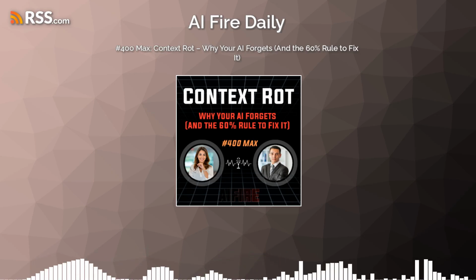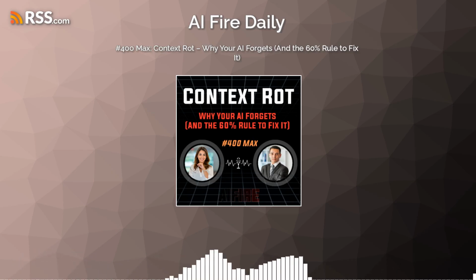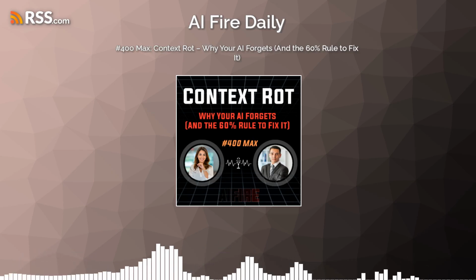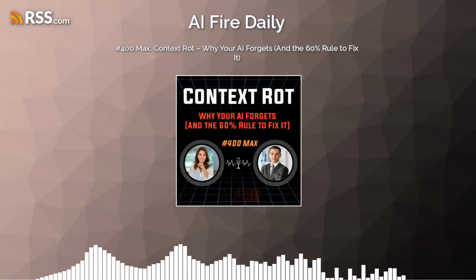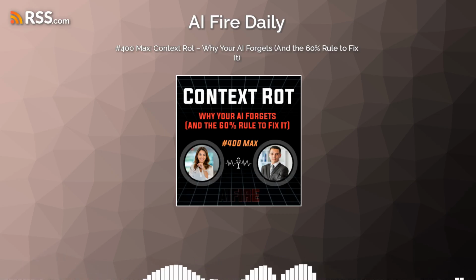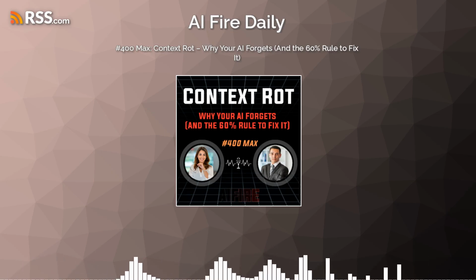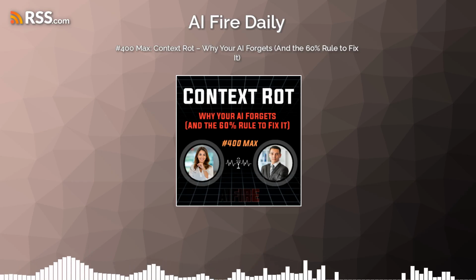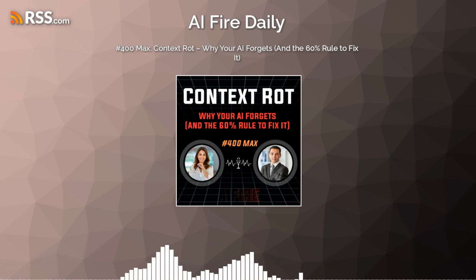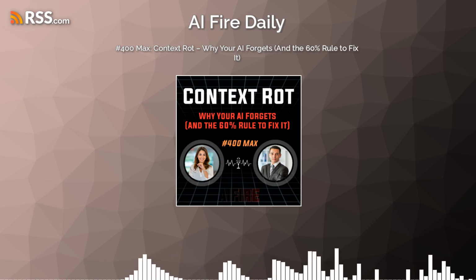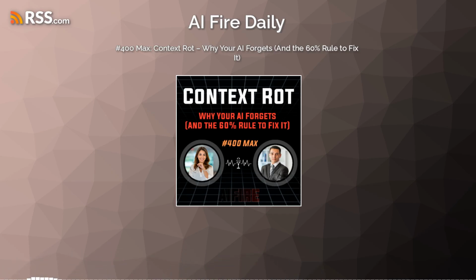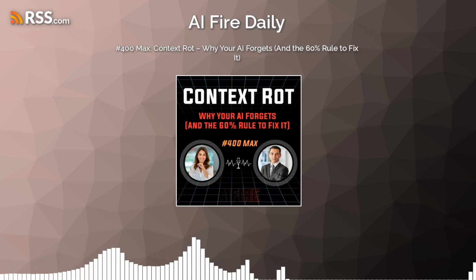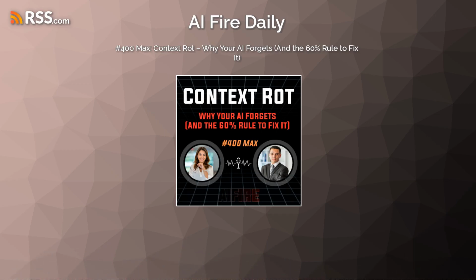The second fix is actively summarizing and starting fresh. It's a brilliant manual reset for the model's exhausted attention mechanism. You literally ask the AI to summarize all the key decisions made. You ask it to carefully condense your style constraints into one dense paragraph. You tell it to perfectly capture the entire essence of the chat. Then you open a brand new, completely empty chat window immediately. You paste that single dense paragraph as your very first message. It resets the model's attention mechanism completely from scratch. You get that pristine, highly accurate day one clarity right back immediately.